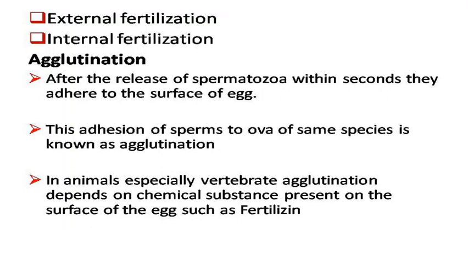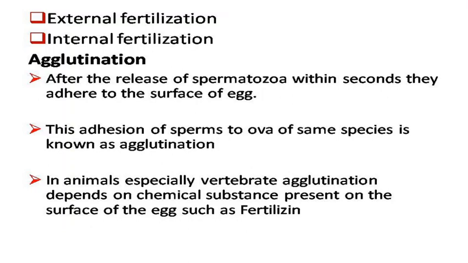This is usually seen in aquatic animals, though not in all of them. If the fertilization occurs within the body of the female, it is known as internal fertilization. For example, in vertebrates, in human beings, the fertilization is internal.